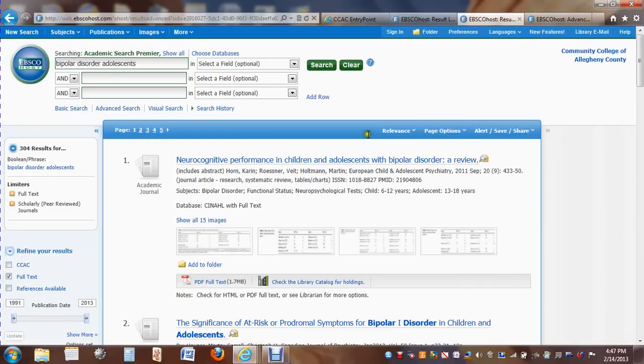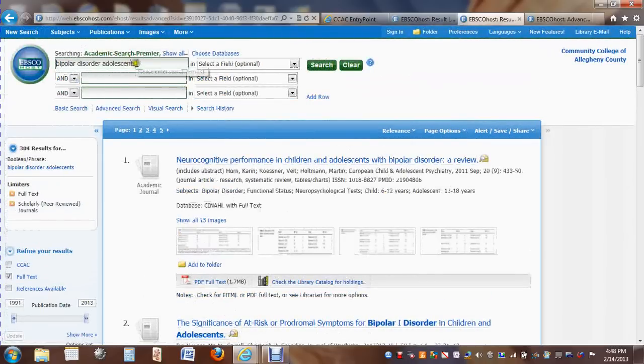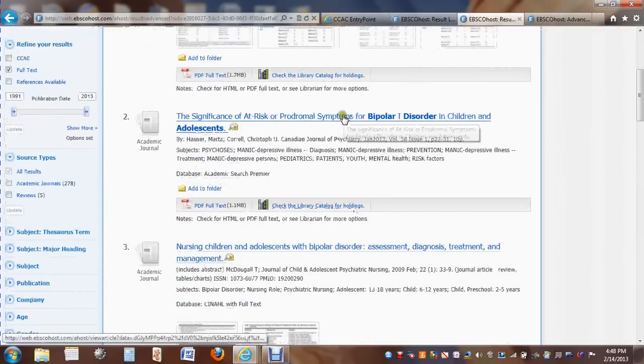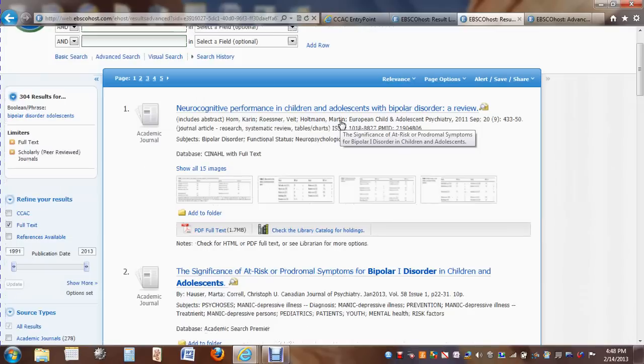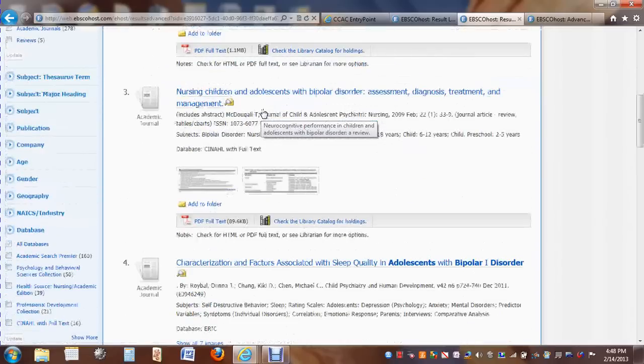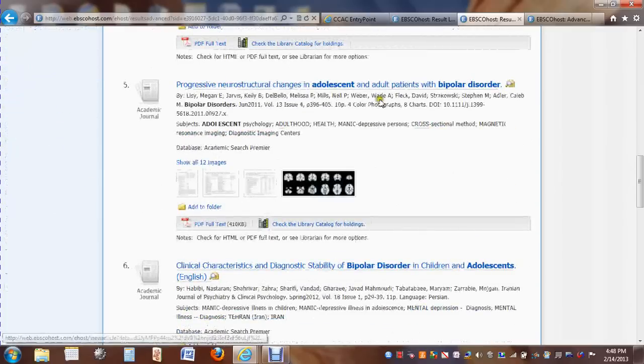and we'll see here 304 different results for this topic. Again, choose something of your own interest, not just this one. This is just for an example. So as we look down through here, we're seeing these are the titles of the research that's being done. So we're looking at certain risk behaviors, intelligence, performance in children or adolescents with bipolar disorder. Here's one that has to do with sleep quality. This is the one that I would be interested in.